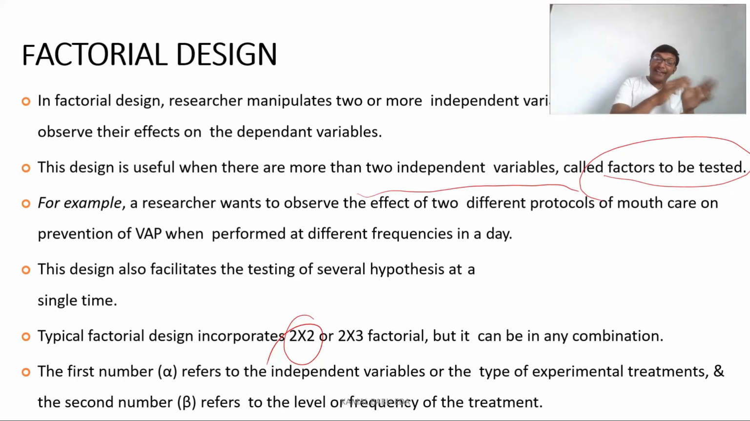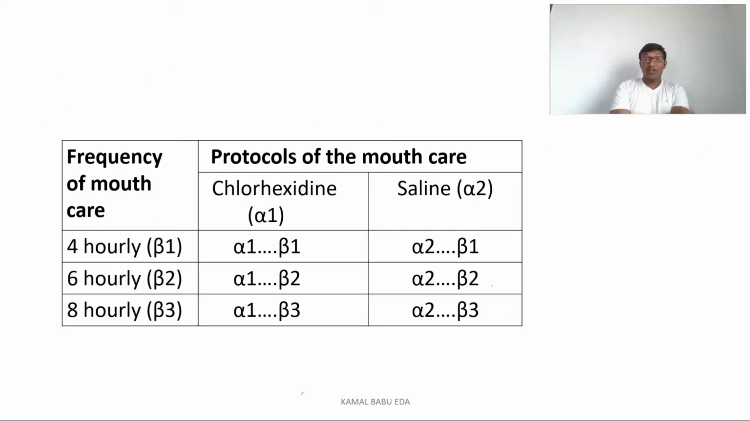So it can be done in any combination. Here the first group will be denoted by alpha, and the second will be denoted by beta. So you can see here, in order to understand this factorial group design,